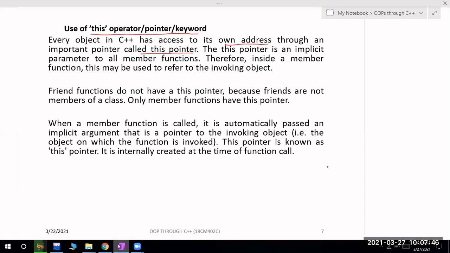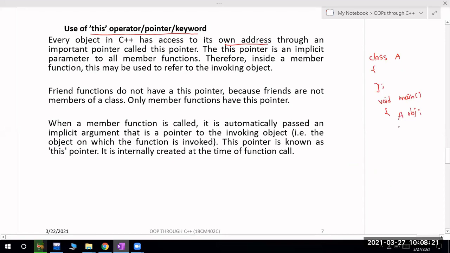So say we have a class A. If I want to store the address of an object of this class A, how can I do it? In int main, first I have to create the object for this class.